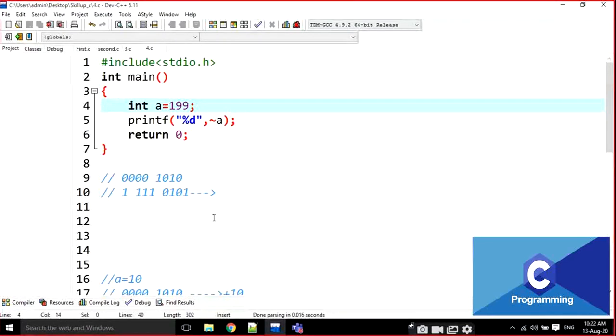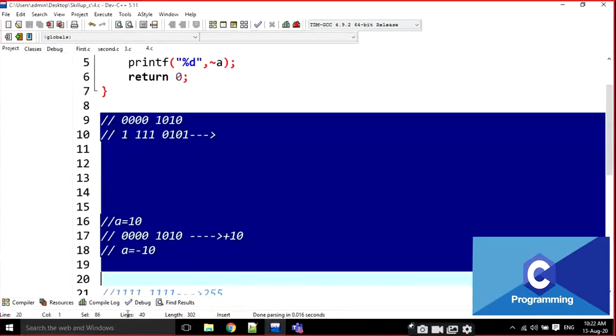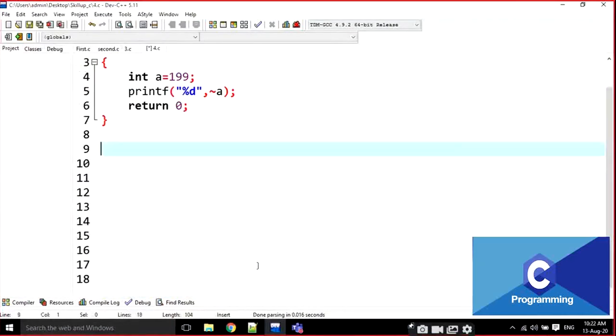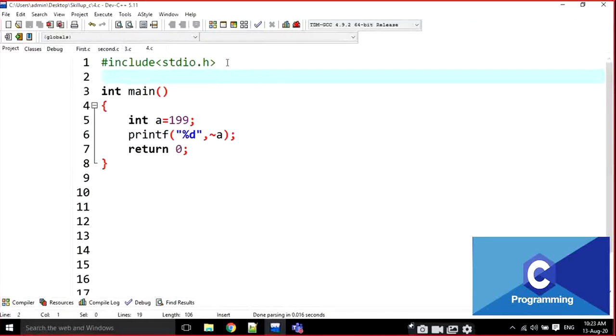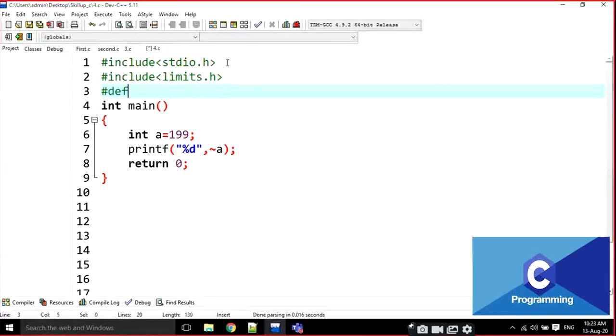But if you are taking an example, I am going to write it here. I cannot show it here because this is a 4-byte representation. In Dev C++, an integer is taken as 4 bytes. That means I am going to write here the maximum value. Include limits.h, and #define max.